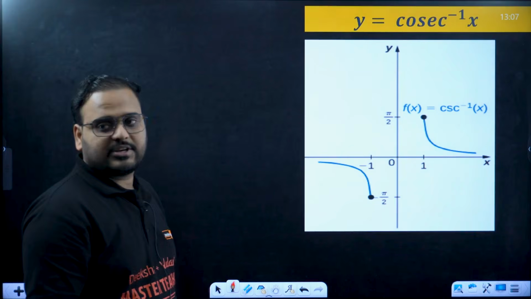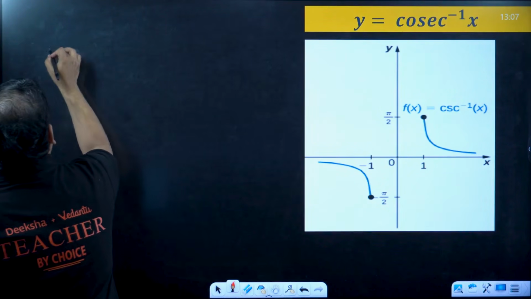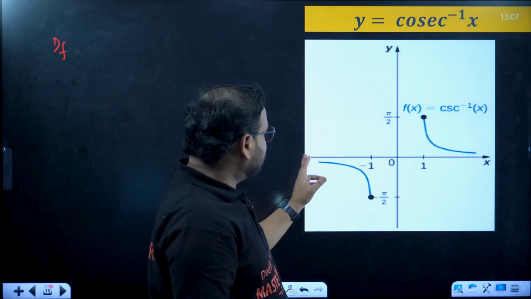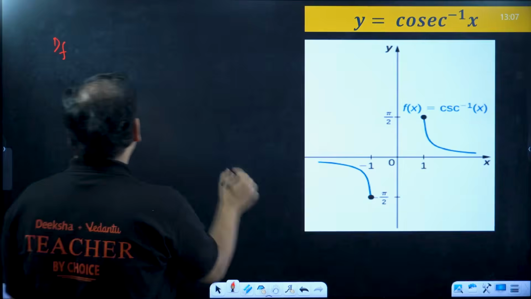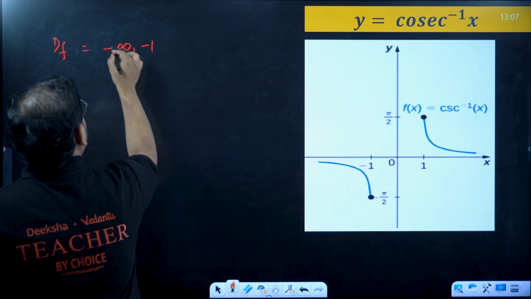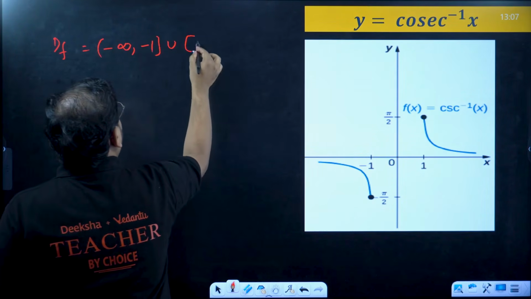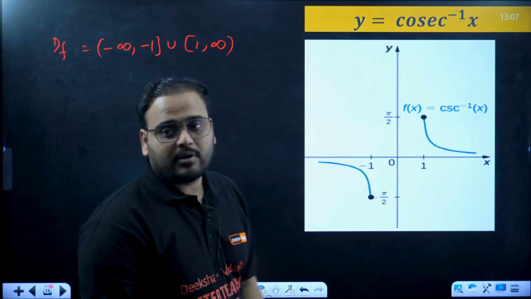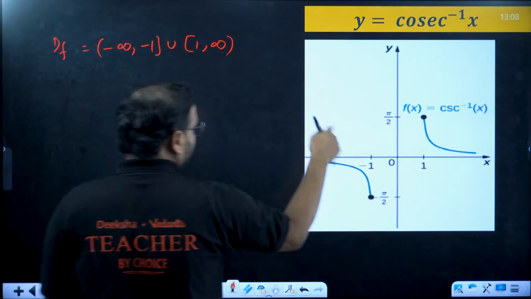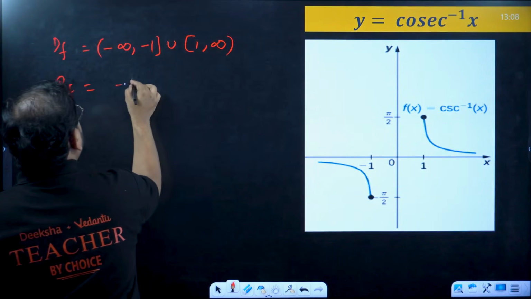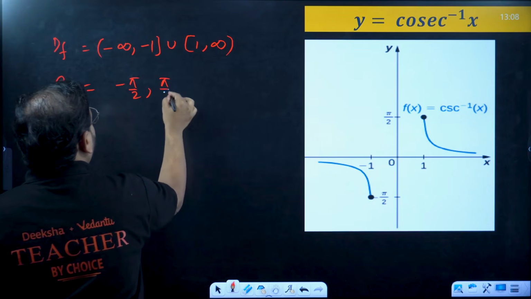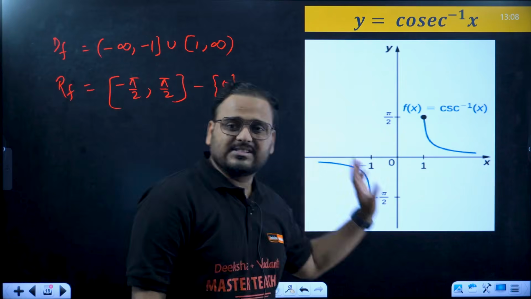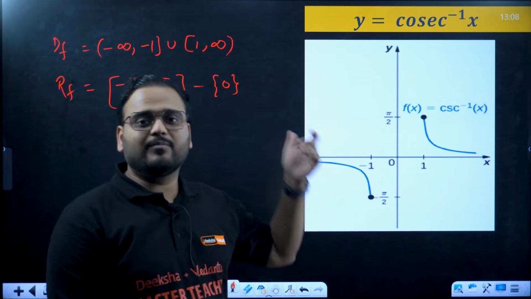Cosec inverse again. Check here. First, let's write the domain. What is the domain, sir? Domain is minus infinity to minus 1, union 1 to infinity. It starts from here, goes all the way till here, and there. What about the range, sir? Minus pi by 2 to pi by 2, except for 0. Because sine 0 is 0, so cosec 0 will be undefined. So we remove that part.